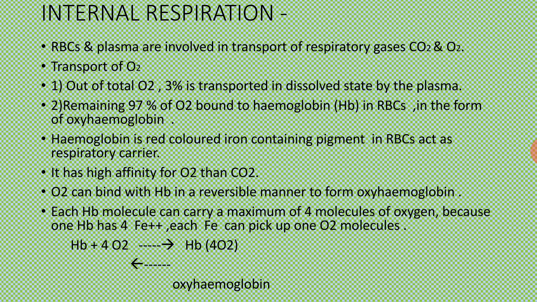Hemoglobin is a red colored iron-containing pigment which is present in RBC and which gives a red color to our blood, and that acts as a respiratory carrier. That means for the transport of respiratory gases, hemoglobin is helpful. Hemoglobin has high affinity for oxygen than carbon dioxide. Oxygen can bind with hemoglobin in a reversible manner to form oxyhemoglobin.